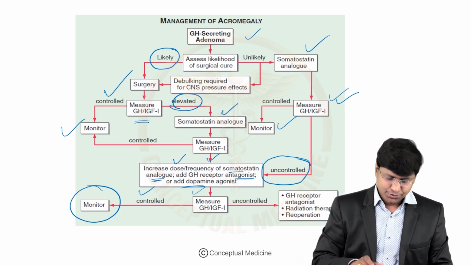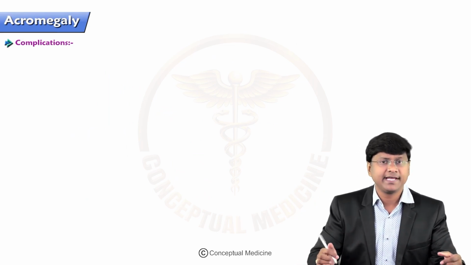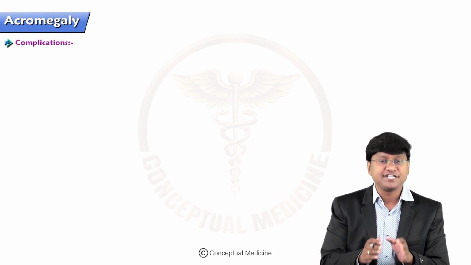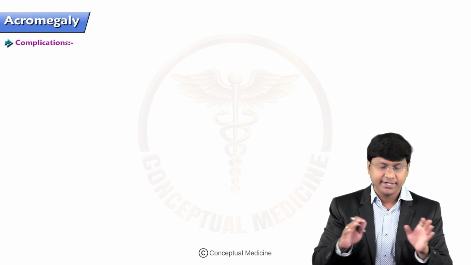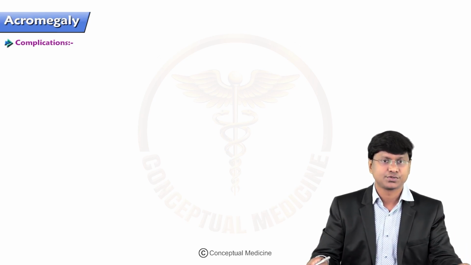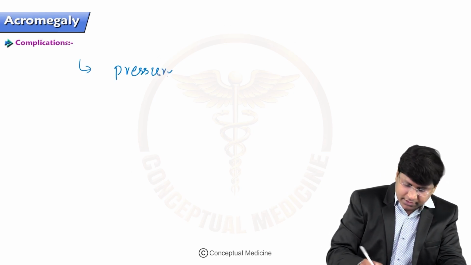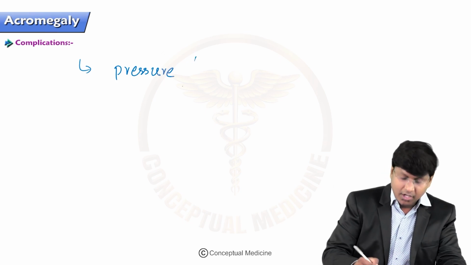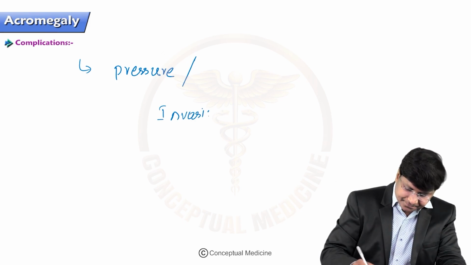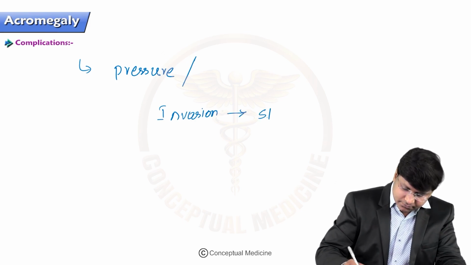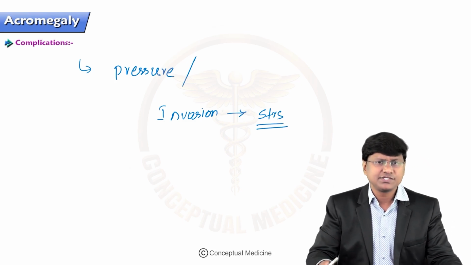And finally, you should know the complications of acromegaly. The complications can arise from pressure of the tumor on the surrounding structures or invasion of the tumor into the brain or the soft tissues. So the complications are mainly because of the pressure effect on the surrounding structures or invasion of the tumor into the surrounding structures. Now, what are these complications?